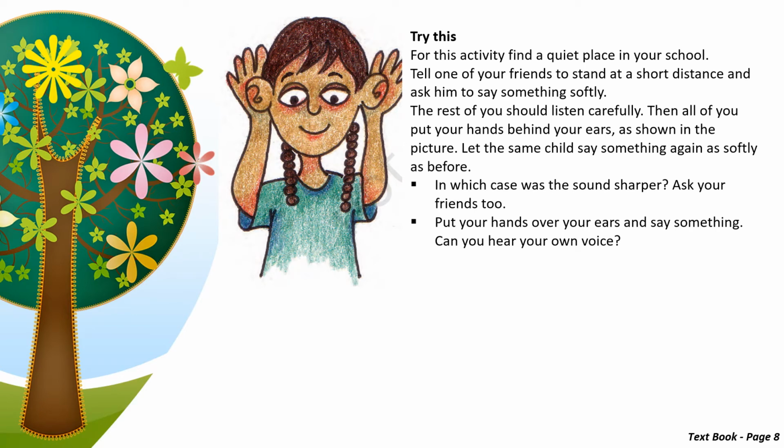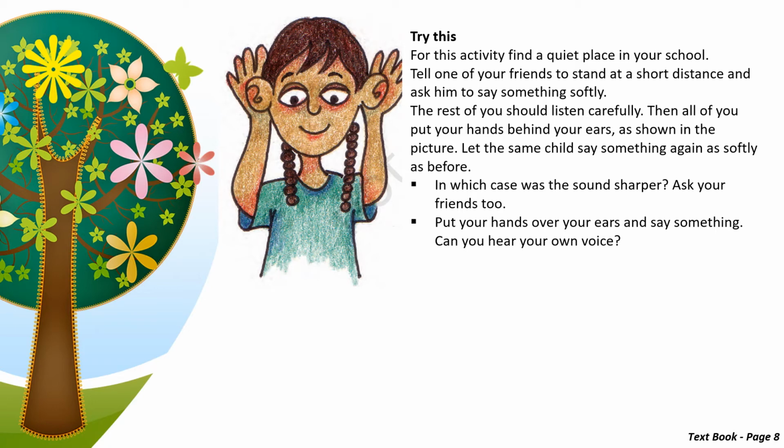Out here we have to do an activity. First we have to find a quiet place in our school or home, and then tell a friend to stand at a short distance and say something really softly, while the rest of us listen carefully.